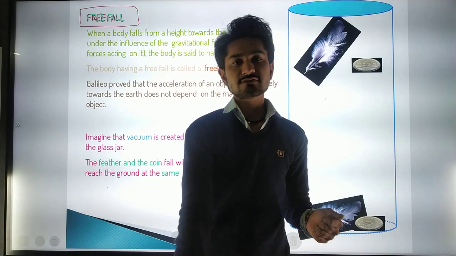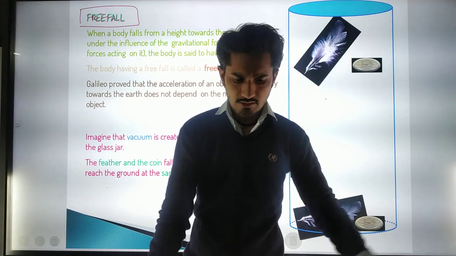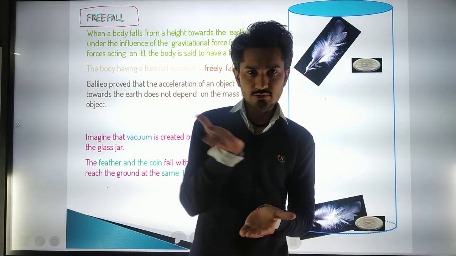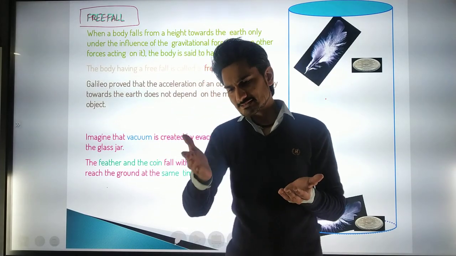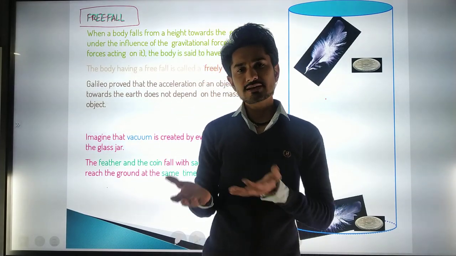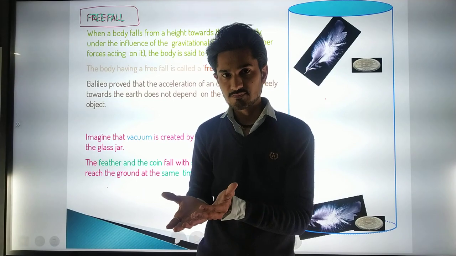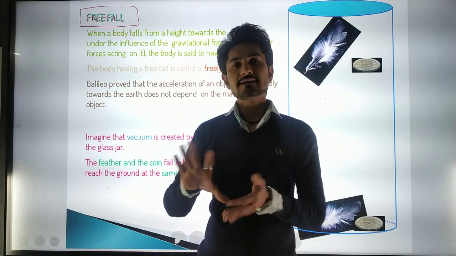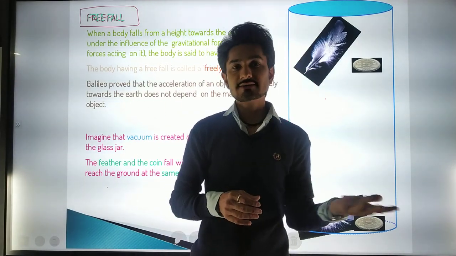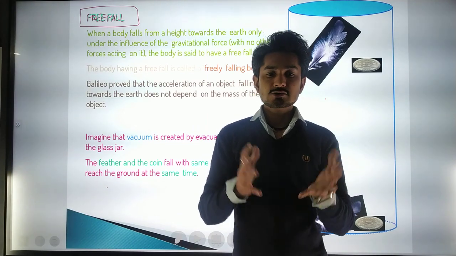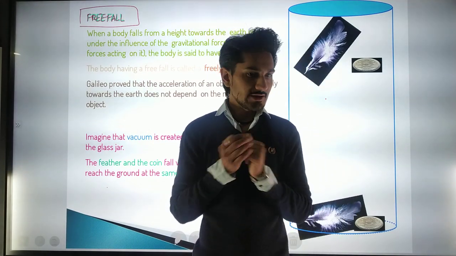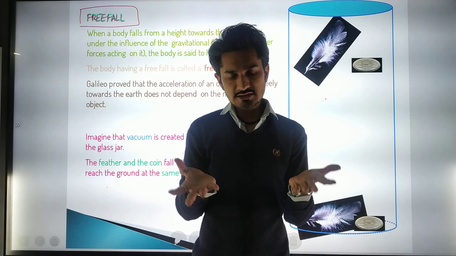The ball will hit first, and after a long time the feather will go like this and then eventually hit the surface of the earth. But the ball will hit the surface of the earth at a much faster rate. So why did this happen? We let go of both things at